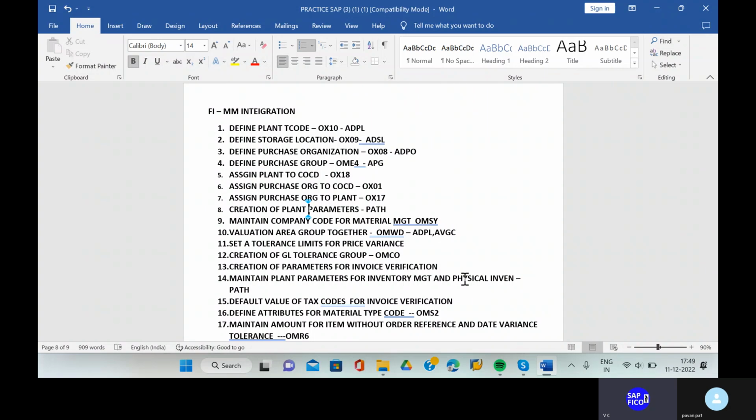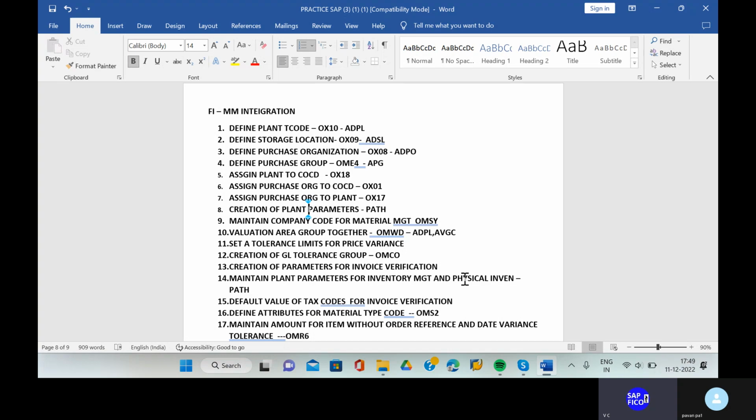See, material management is normally the costing unit for an organization, and each and every activity which spends money should be captured by the finance people. First of all, up to purchase orders, there is no integration because no accounting entries are generated. First, at the goods receipt, FI to MM integration will happen. When the goods are received, a material document is generated in material management, and an FI document is generated for FI. That is the most important thing that we have right now.